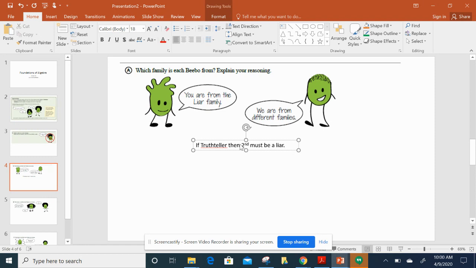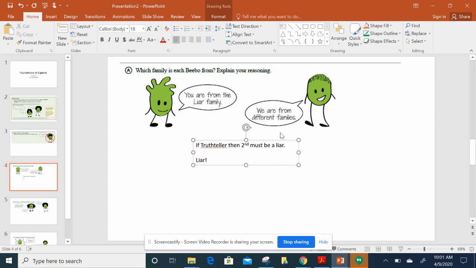So if the second one is a liar, then his statement would be the truth. We are from different families. And can a liar tell the truth? No. Therefore, that tells me that the first one must be a liar. The first Bebo must be a liar.